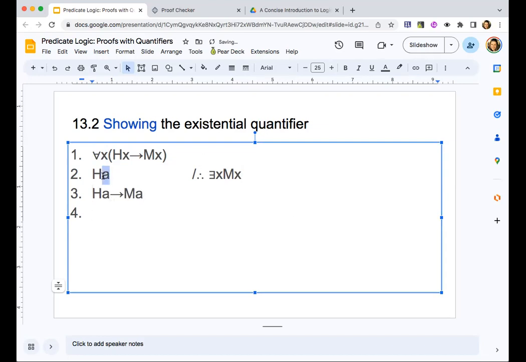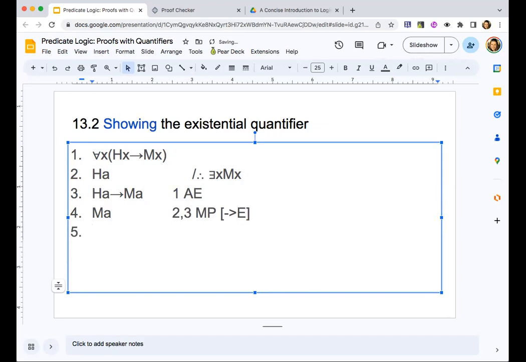In this case, we'll choose the name Aristotle, and we will justify that: 1, universal instantiation or universal elimination. Then we can get the conclusion, therefore, Aristotle must be mortal: 2, 3, modus ponens.